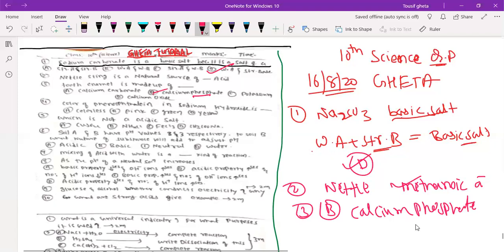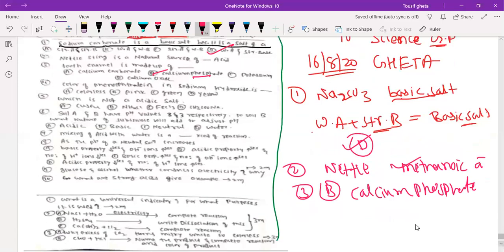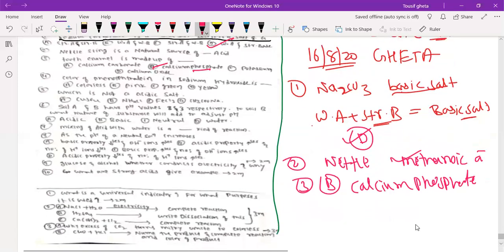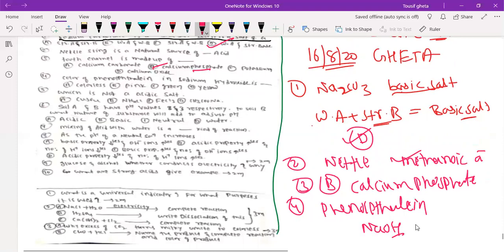Color of phenolphthalein in sodium hydroxide. Everyone knows that phenolphthalein is a basic indicator. So which color in sodium hydroxide? Sodium hydroxide is a base, and phenolphthalein is a basic indicator, so obviously it will give pink color. So the answer is pink color, B option.